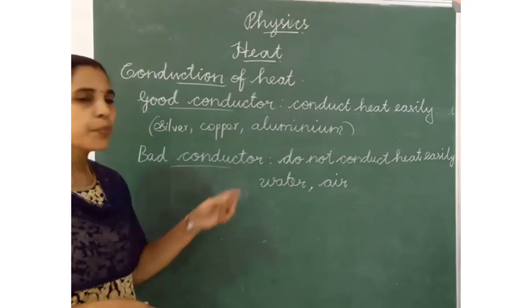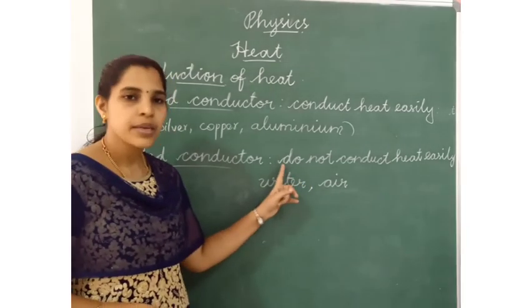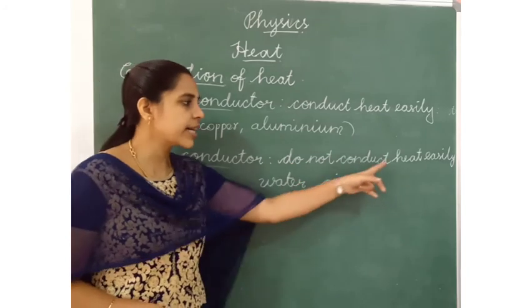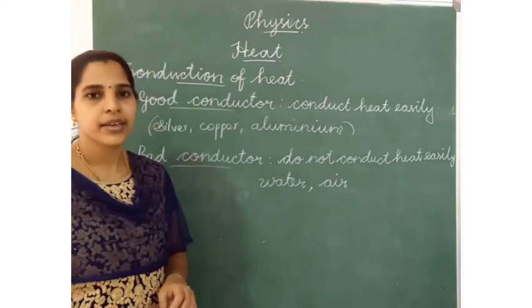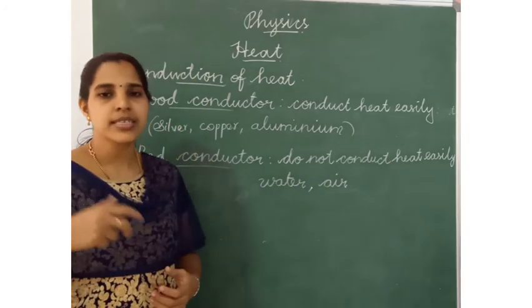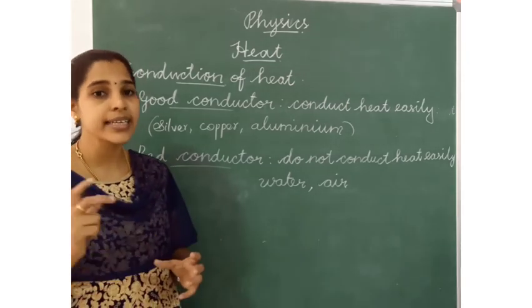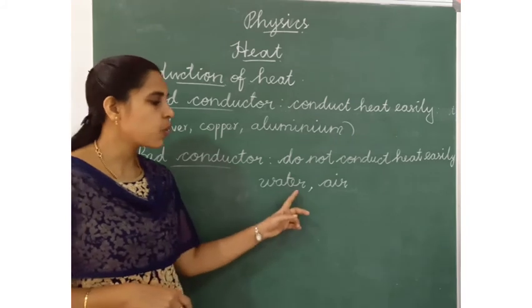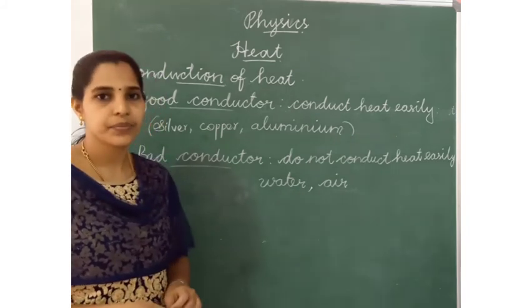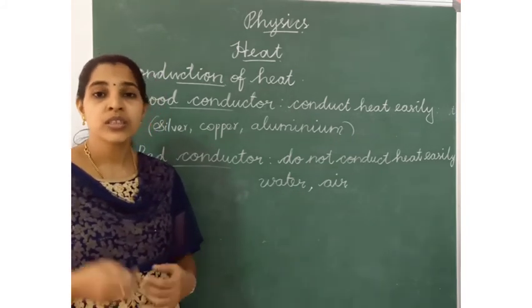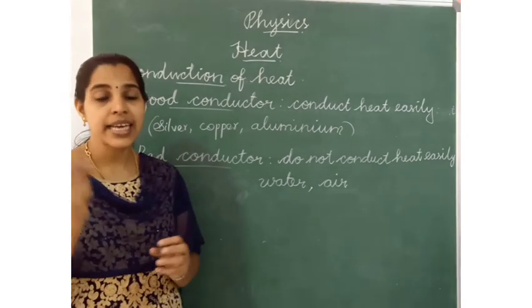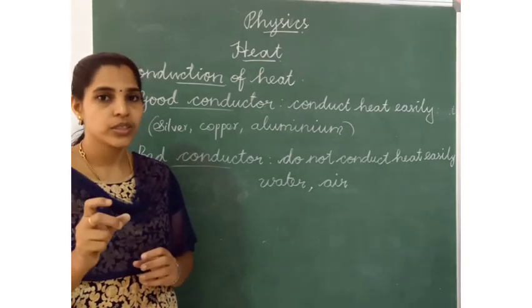What is the meaning of bad conductor? Some materials do not conduct heat easily. For example, liquids and gases. They will not conduct the heat easily. For example, water and air. Then wood, cork. Wood contains air inside the wood.